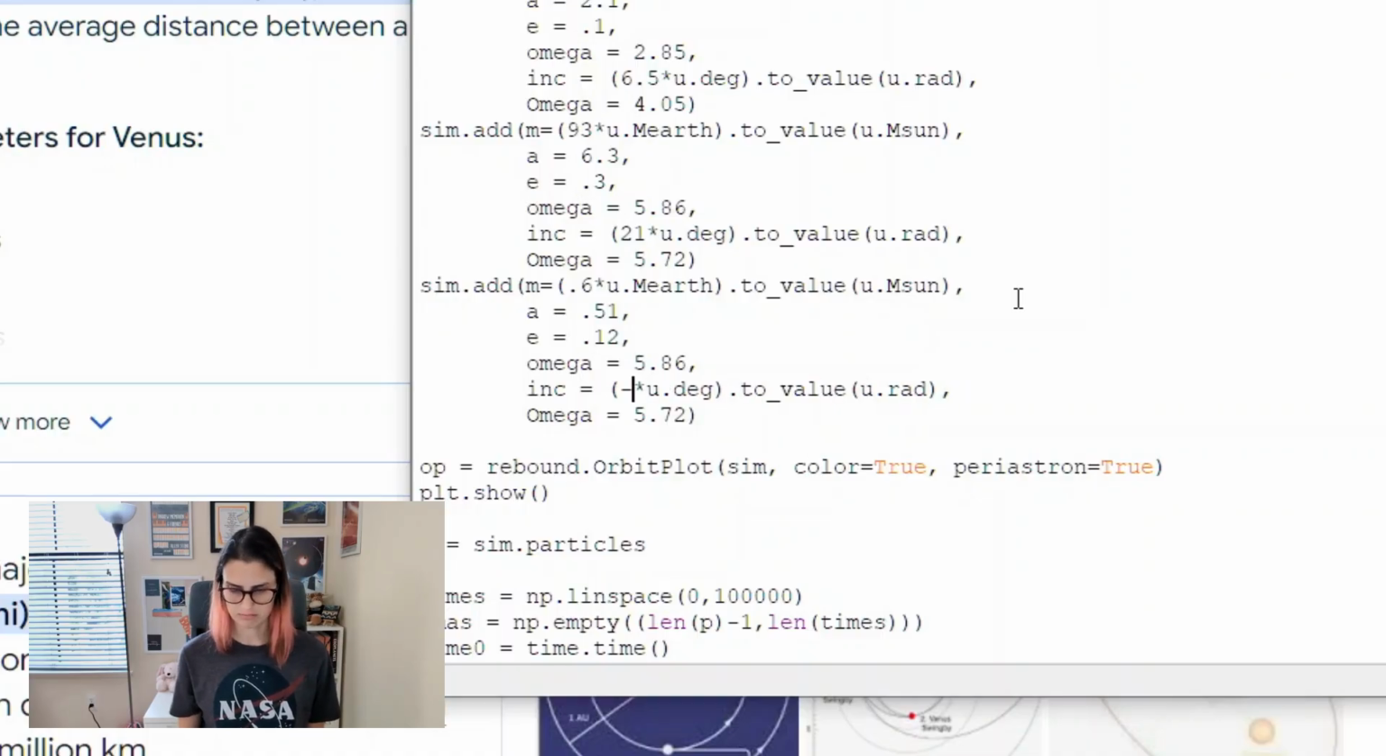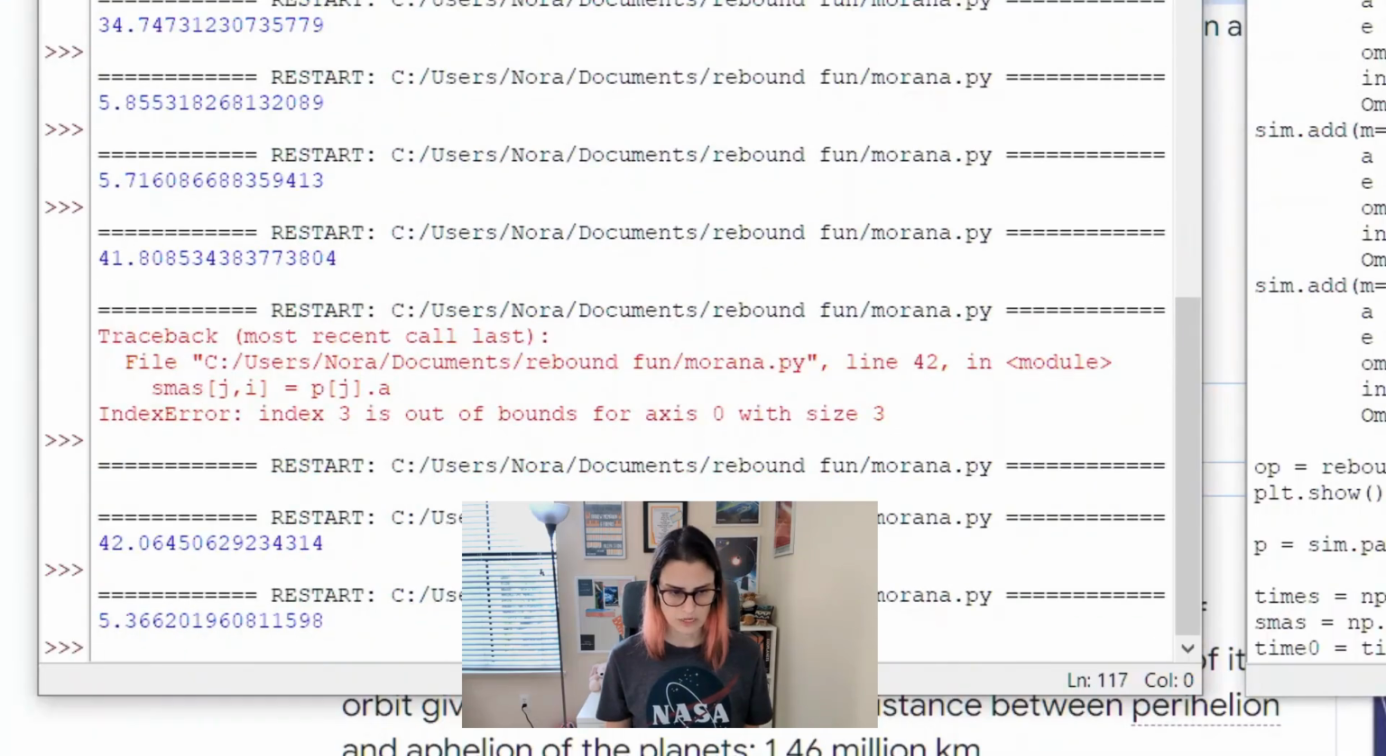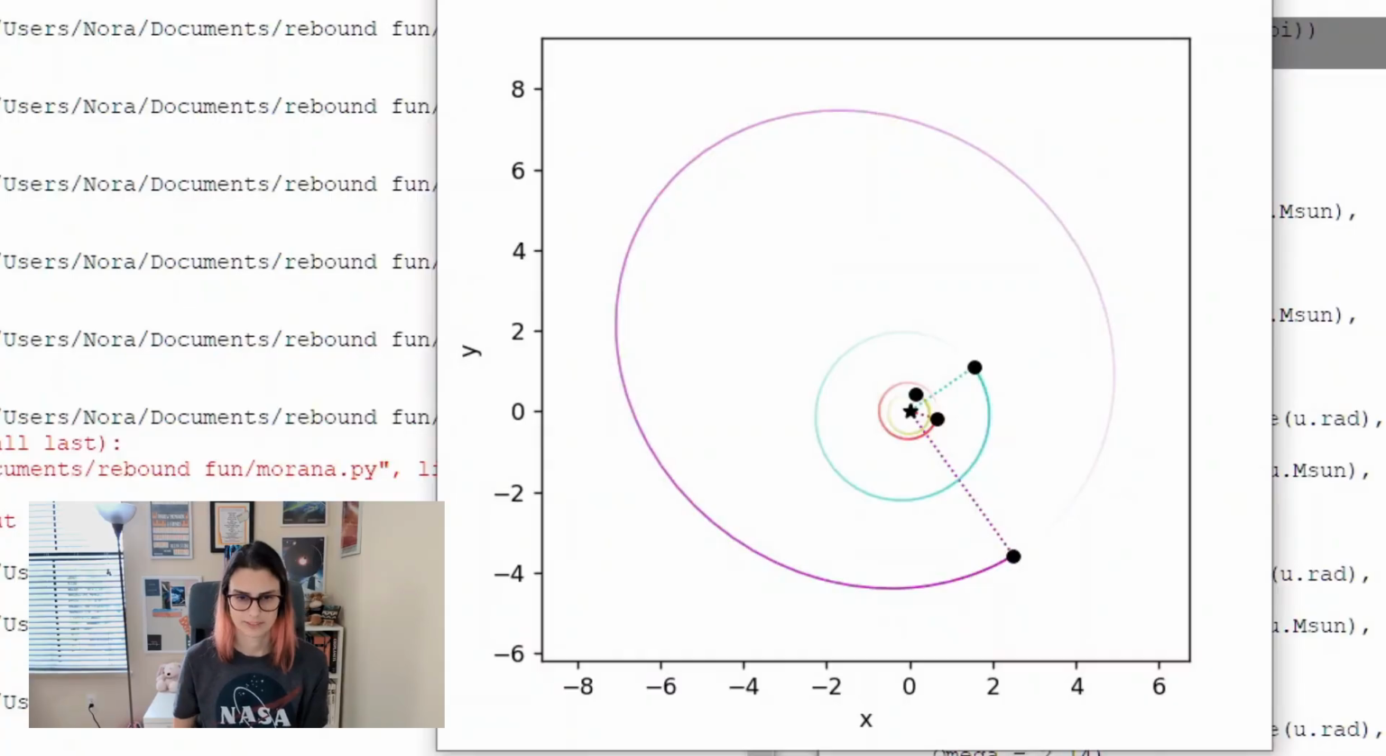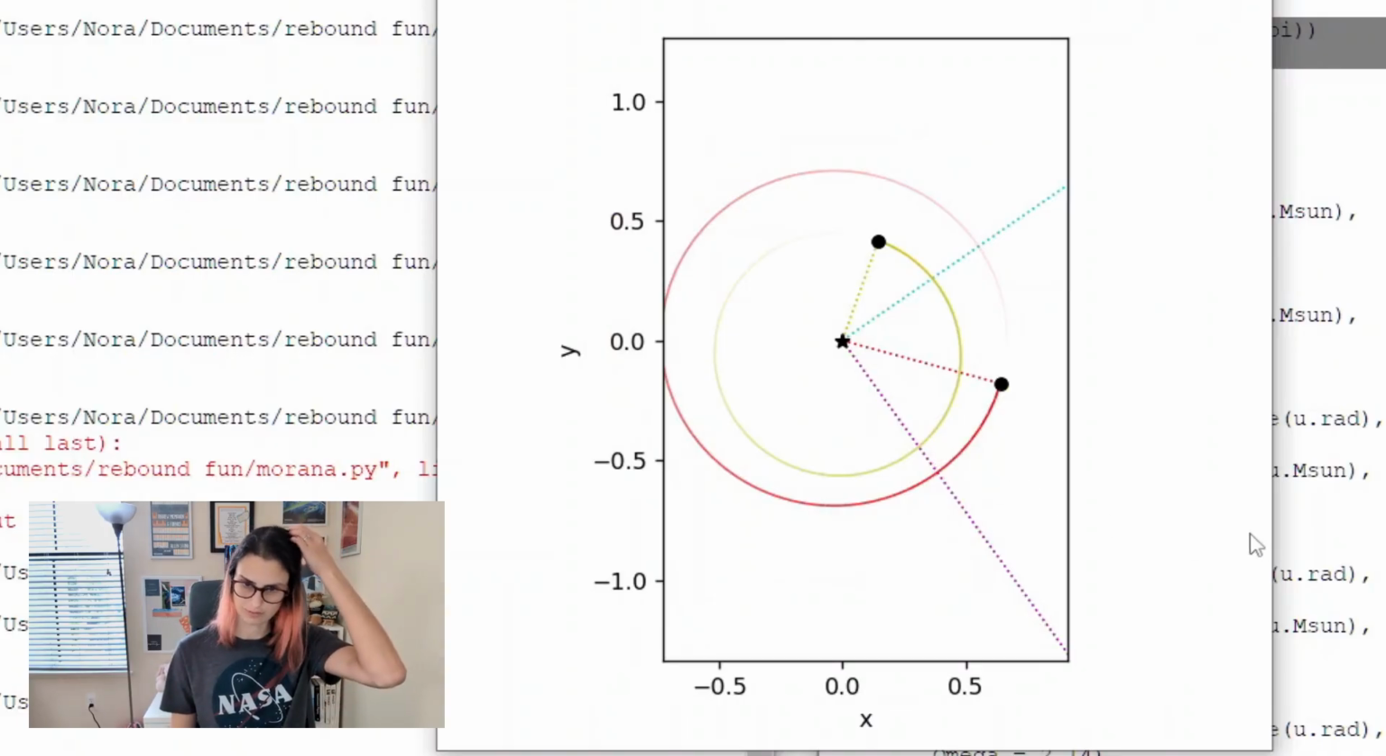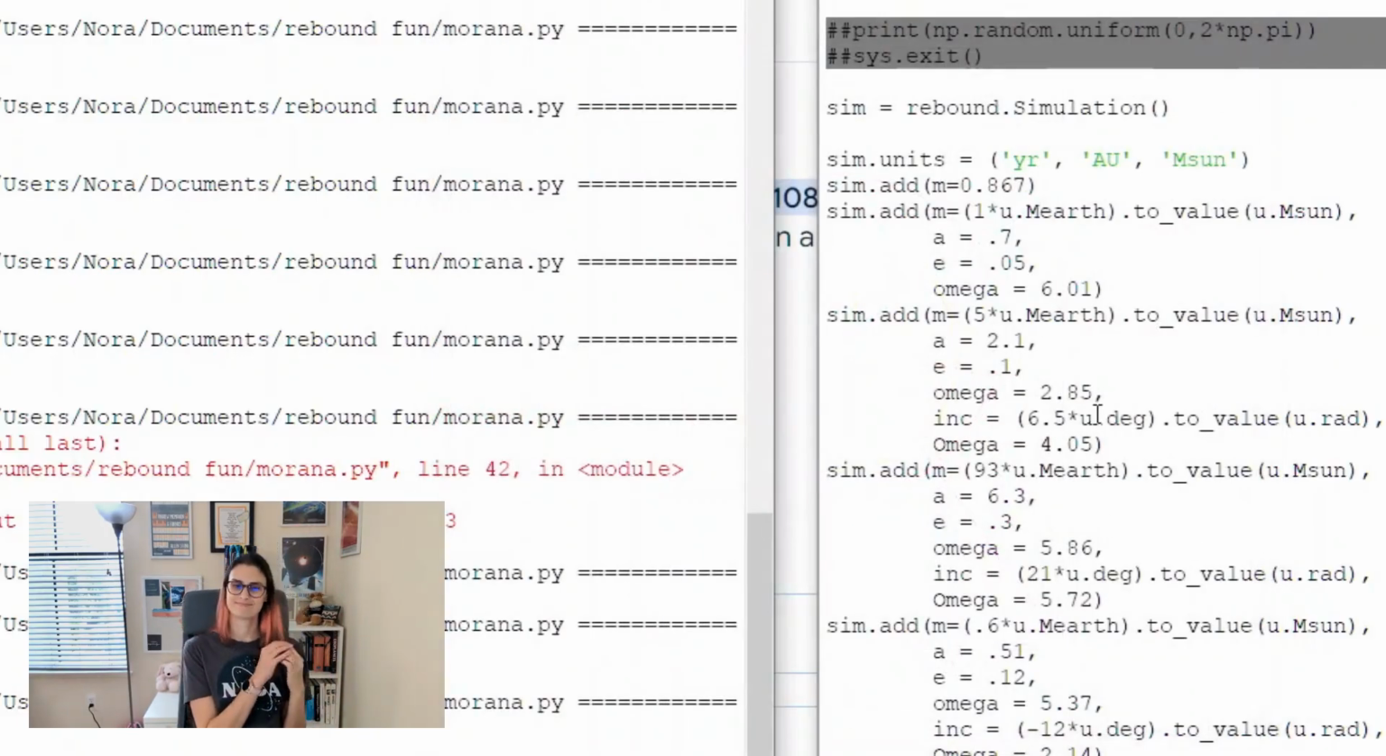No, it's a small planet. We'll do 12 degrees. Let's get some random numbers here. There we go. You can see that little planet we added in there. It might be a little too close. Well, we'll see. That's why we're doing it.